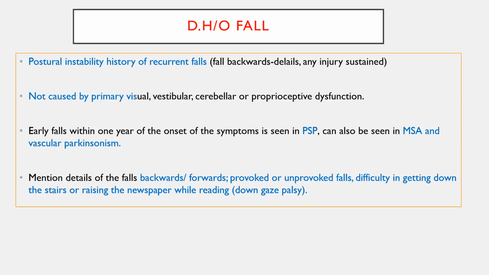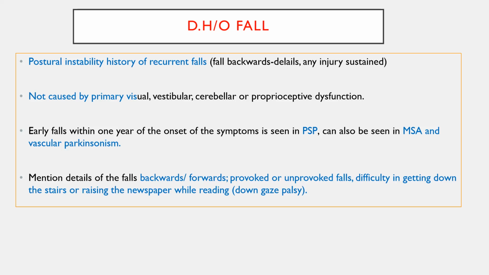Whenever you are taking the history of fall, you need to ask whether the patient is falling backward or forward, whether the fall was secondary to provoked or unprovoked causes, or whether the patient has any gaze difficulty. If a patient has down gaze palsy, especially in progressive supranuclear palsy, then also the patient will have falls.